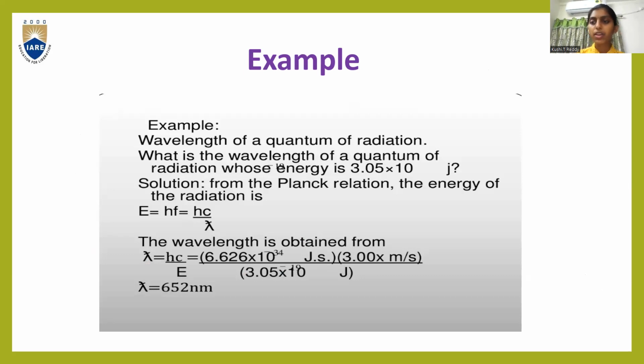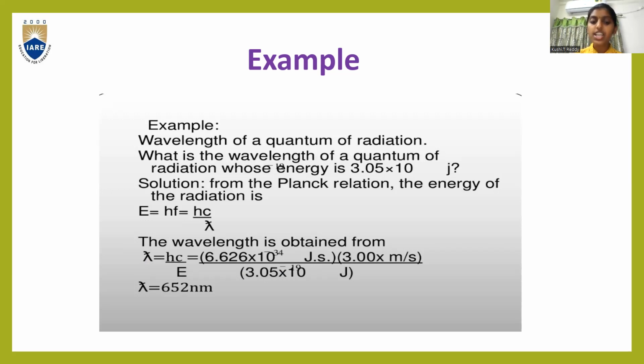Nu is nothing but frequency. Instead of nu, you can also write it as f. So E is equal to hf, and formula of frequency is c by lambda. So E is equal to hf, that is equal to hc by lambda. The wavelength is obtained in the following way. Lambda is equal to h into c by E. What is the value of h?